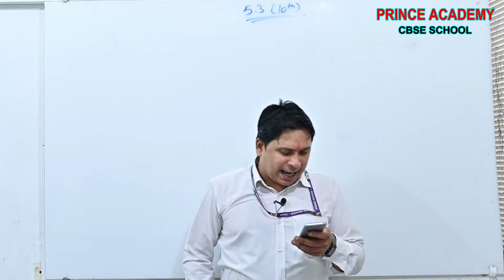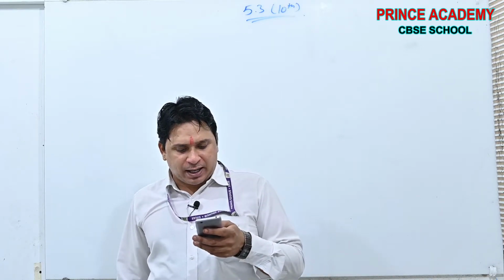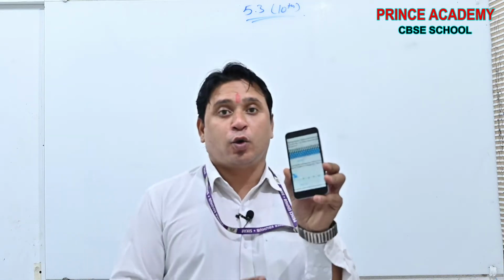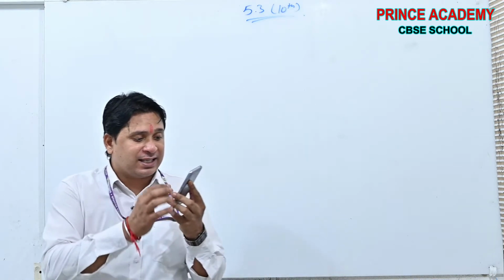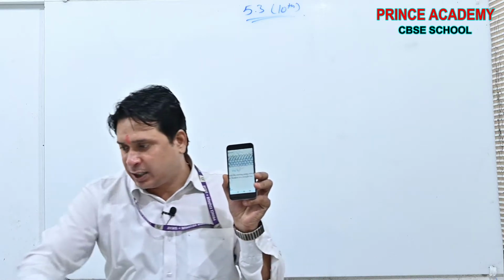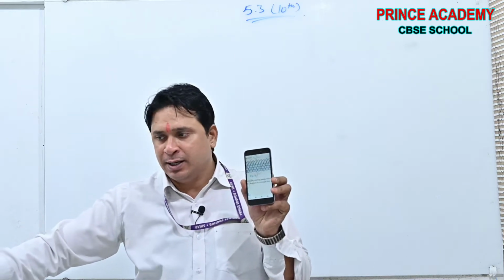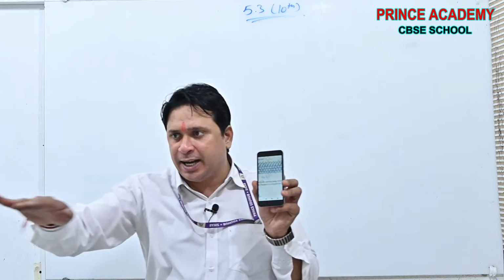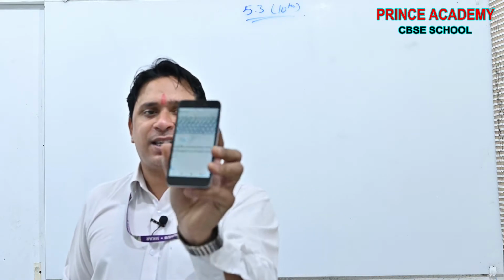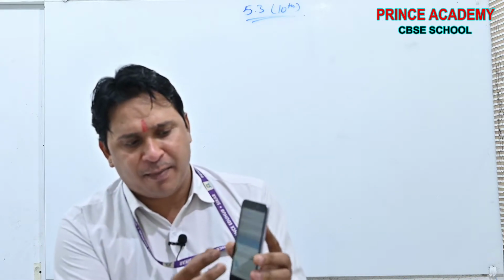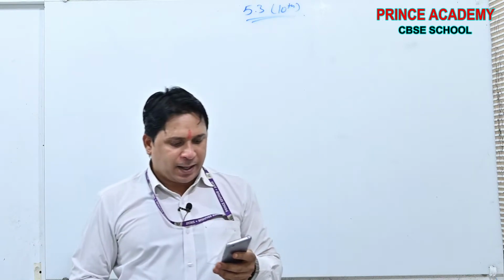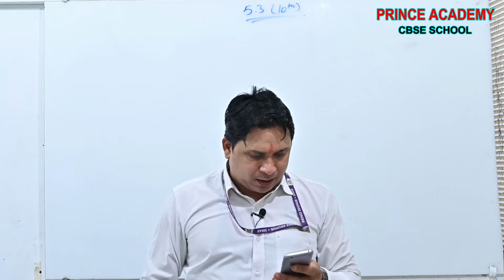200 logs are stacked in the following manner. See beta, you can see the figure. You can observe the figure given in the NCERT to see how the logs are stacked. In the lowest line 20 logs, and then 19, and then 18, and then 17. Logs are arranged in such a manner. You can observe the manner, then it will be very easy for you to understand.